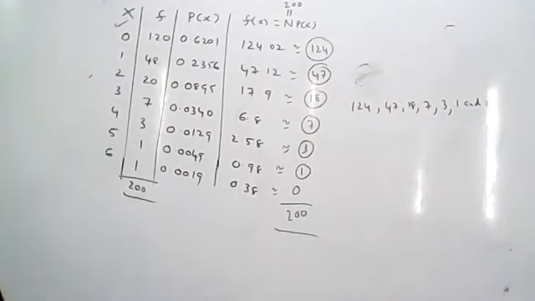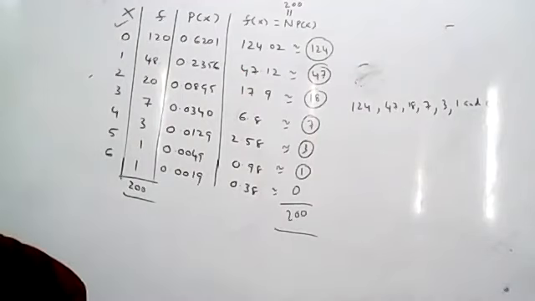So this is the practical of geometric distribution by using the direct method.